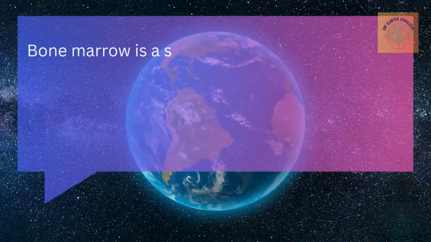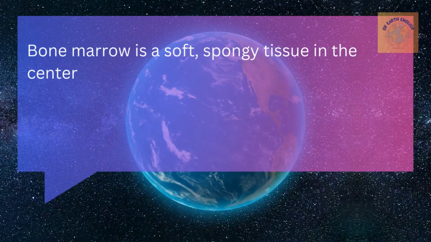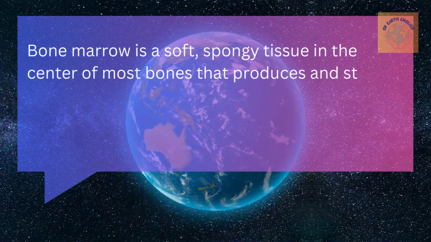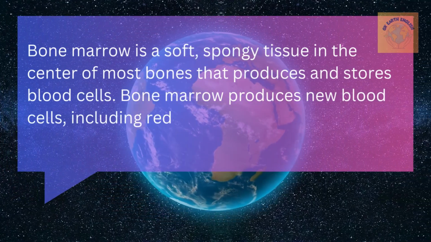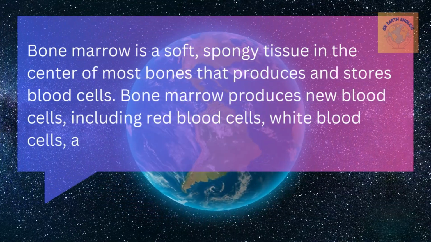Bone marrow is a soft, spongy tissue in the center of most bones that produces and stores blood cells. Bone marrow produces new blood cells including red blood cells, white blood cells, and platelets.